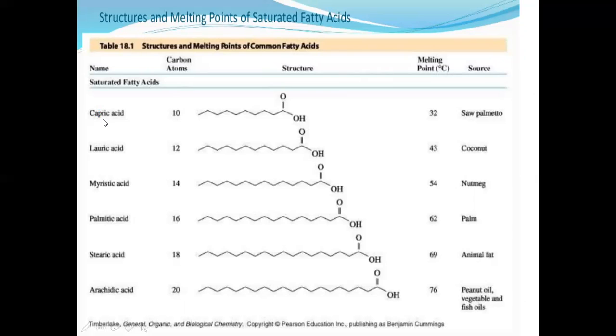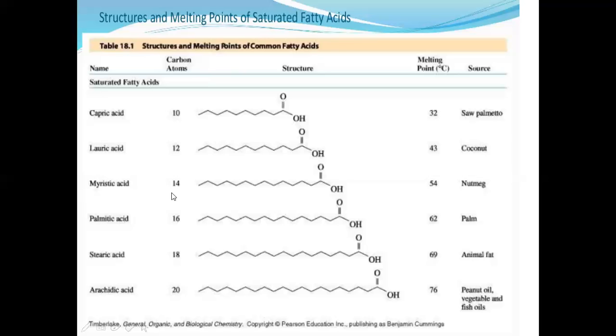This is capric acid, its carbon length is 10 carbon atoms. This is the carboxylic acid group, and the melting point is 32. We can get capric acid from saw palmetto. Coming to lauric acid, which has a 12 carbon hydrocarbon chain length, the melting point is 43. We can get this compound from coconut.